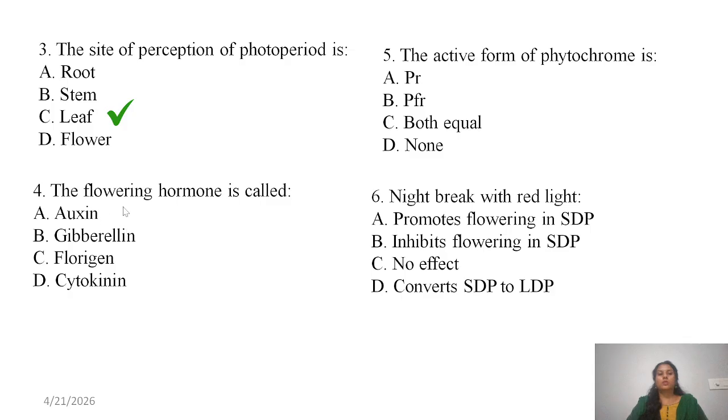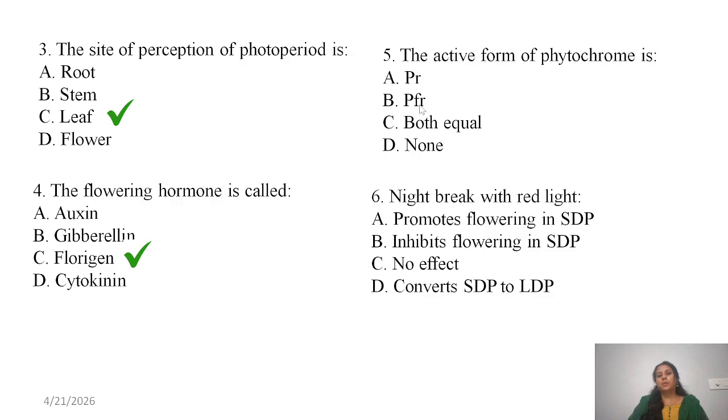Which hormone do we call especially the flowering hormone? Florigen, it is responsible for flowering. Auxin, gibberellin, and cytokinin also influence flowering, but when they ask for the flowering hormone, you need to choose florigen as the answer.